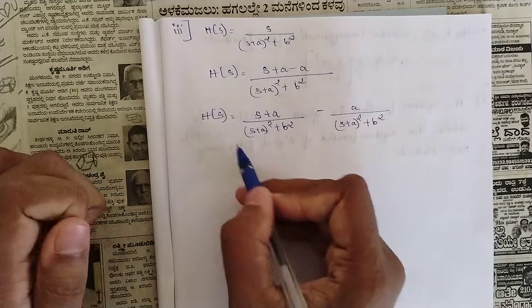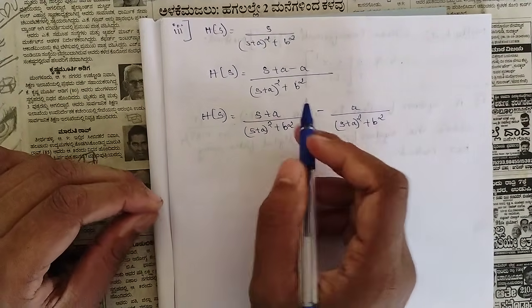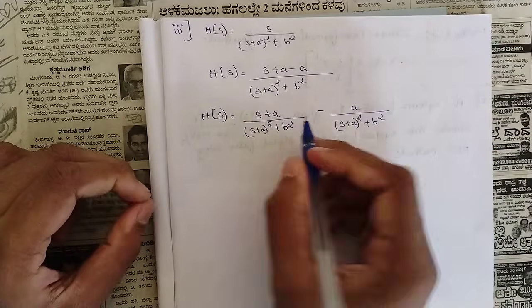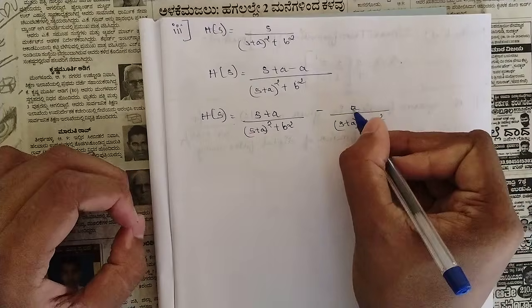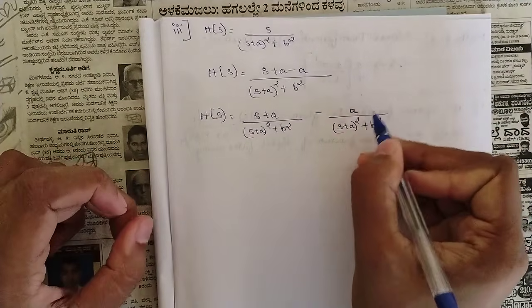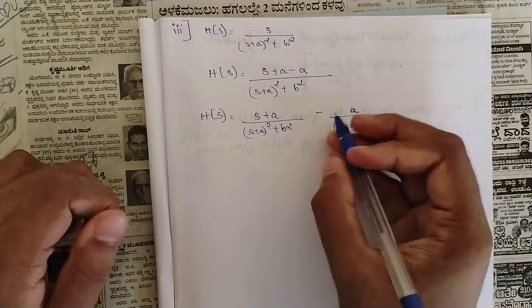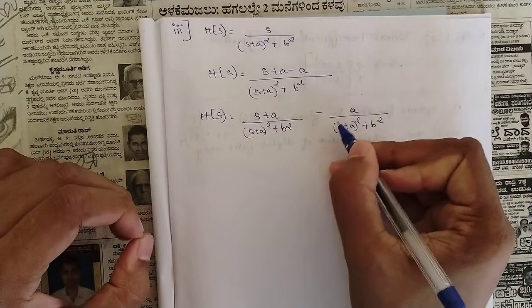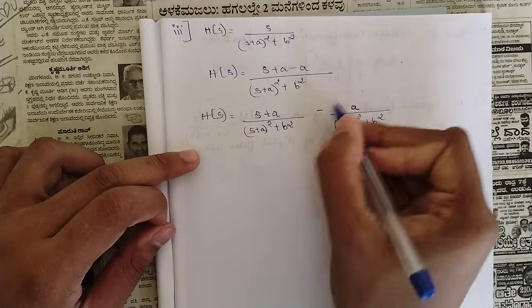For this, we know that for the first sub question we had this form and whatever answer we got, we should be substituting. But here we have a, while actually we have solved for b divided by s plus a the whole square plus b square. So for that, I am multiplying and dividing by b on this side.